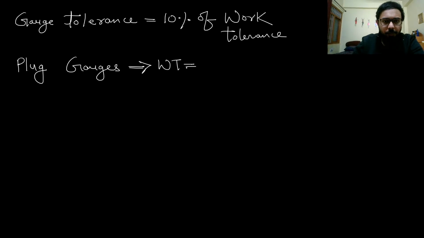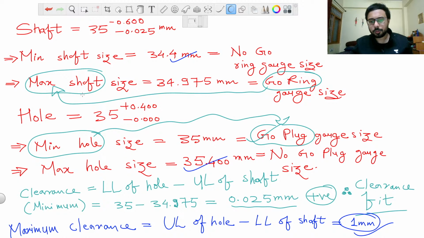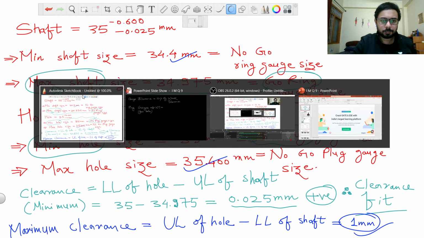So now plug gauges. Plug gauges are used for holes. So work tolerance would be upper limit of hole minus lower limit of hole, so it is coming out as 0.4.